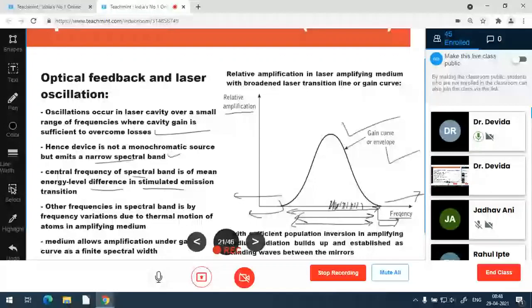So this is becoming the frequency of the spectral band. Out of that, what is the mean energy level difference? That is the central frequency or central wavelength, which is having maximum amplification. The central wavelength is having maximum amplification, or central frequency we can call. So this is having maximum amplification.